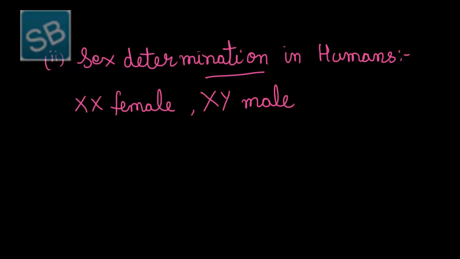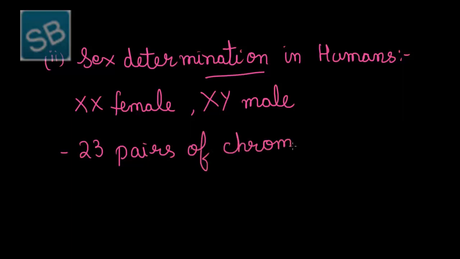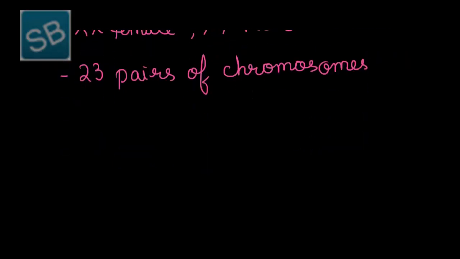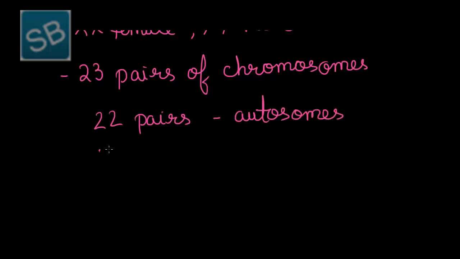But unlike Drosophila, which contains 4 pairs of chromosomes, humans have 23 pairs of chromosomes, in which 22 pairs are autosomes while the 23rd or last pair is the sex chromosome, which is also called allosomes.